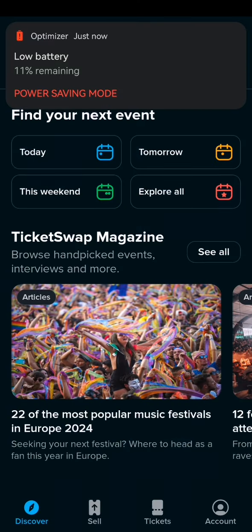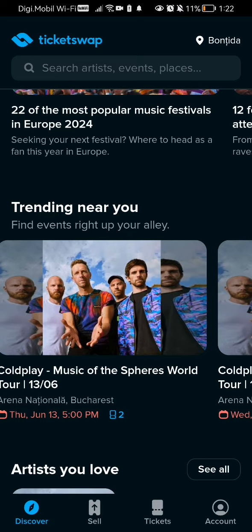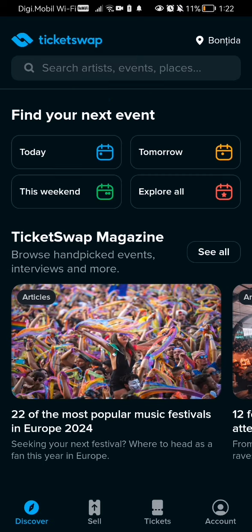Now it's a very interesting app that shows you all the events that are nearby to you, or events that are trending in your country, or soon to be events. As you can see here, find your next event today, tomorrow, this weekend, or explore all of them. You can even select the closest region where an event takes place currently or very soon.